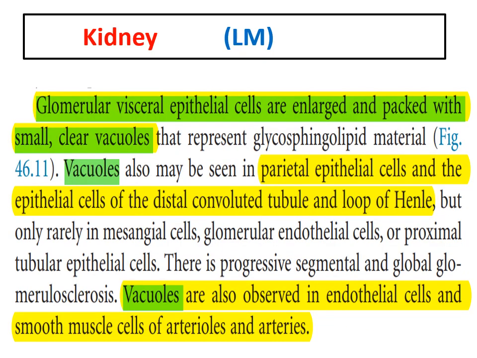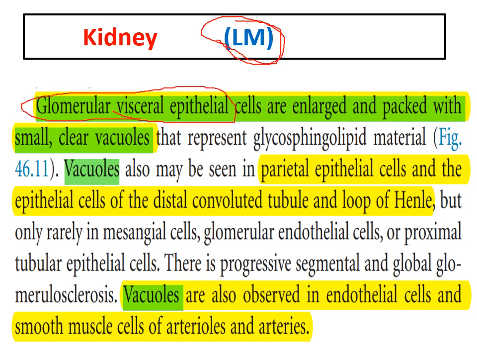What do we find in renal biopsy? In renal biopsy in Fabry disease patients, in light microscopy, the main pathogenesis here is the accumulation of the glycosphingolipids, and they are usually seen in the visceral epithelial cells of the glomeruli.